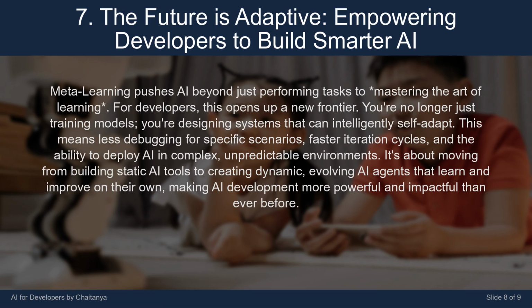This means less debugging for specific scenarios, faster iteration cycles, and the ability to deploy AI in complex, unpredictable environments. It's about moving from building static AI tools to creating dynamic, evolving AI agents that learn and improve on their own, making AI development more powerful and impactful than ever before.